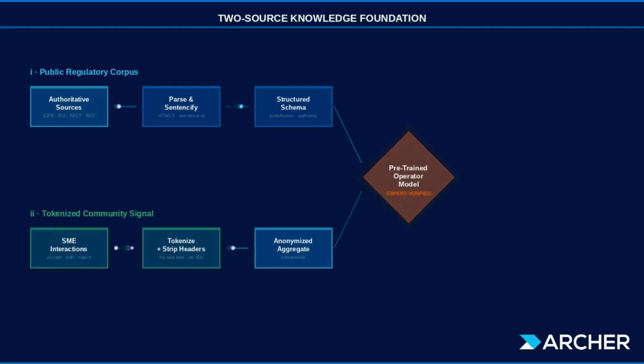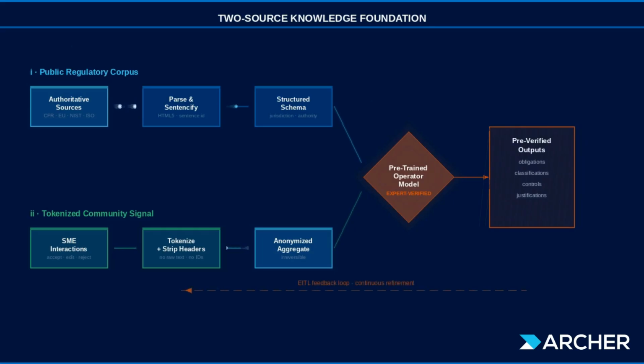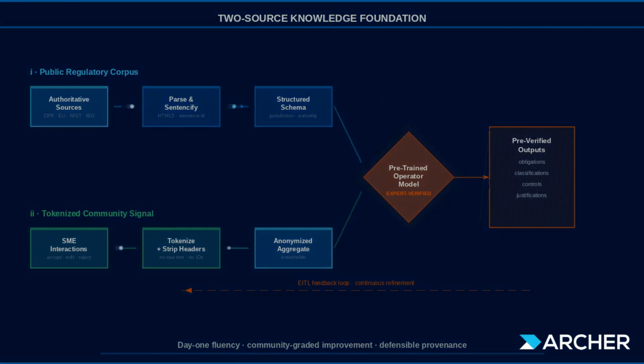The second is an anonymized, privacy-preserving signal drawn from how subject matter experts across the platform's community accept, reject, or utilize content. Every organization benefits from the community's expertise without exposing its own. This delivers day-one regulatory fluency with continuous expert-graded improvement. Neither can be replicated by prompting a general-purpose foundation model.